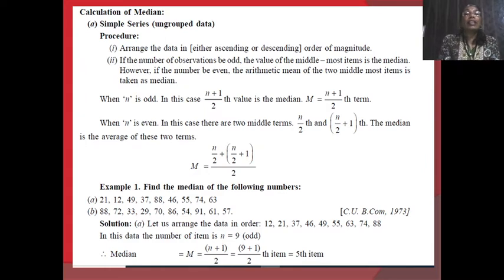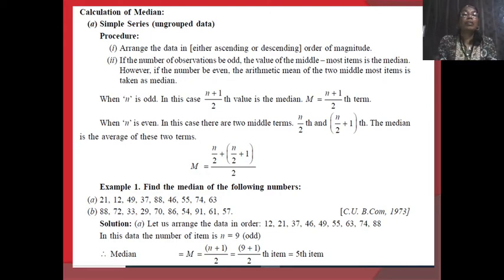But if n is even, then there are two middle terms, and these two middle terms are the (n by 2) th and the (n upon 2 plus 1) th terms. We have to take the average of these two.